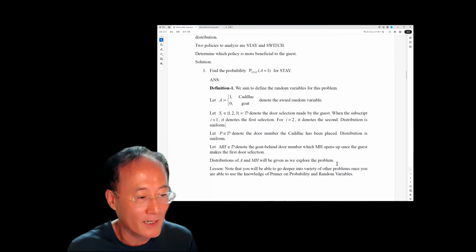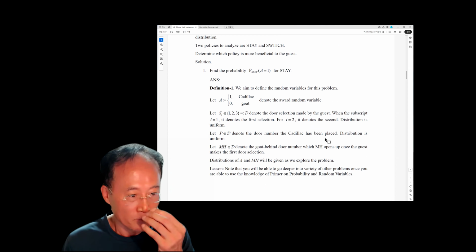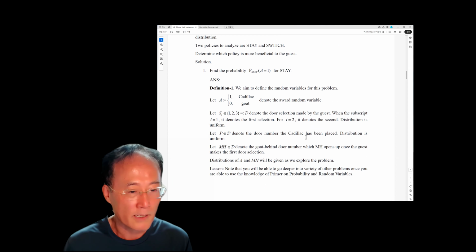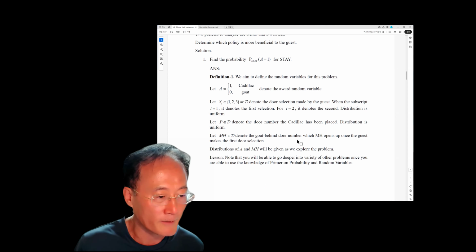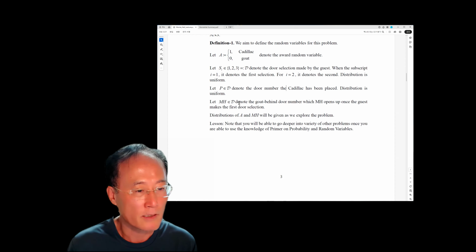And the placement random variable P has an element 1, 2, 3, and this is also a uniform random variable. It denotes the door number behind which the Cadillac has been placed. And then the Monty Hall random variable,